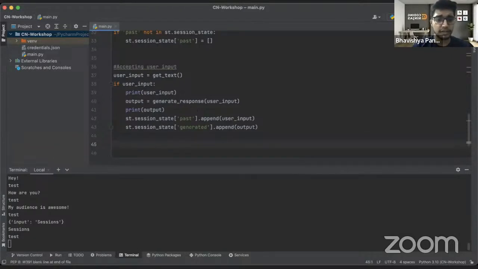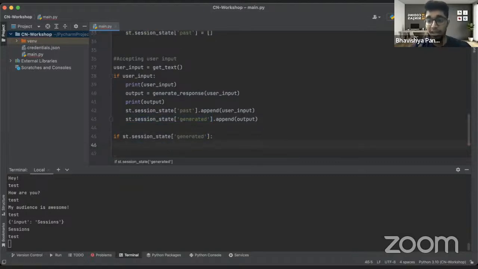now I'm interested in seeing if generated output is there or not, right? So if st.session_state of generated has something, then I want it to show me the messages, right? In what order do I want it to show me the messages? I want to show the messages in reverse order, right? Because my bar would be at the top, right?